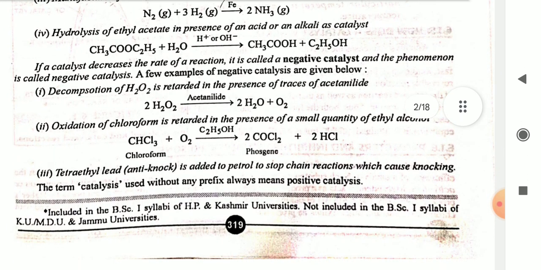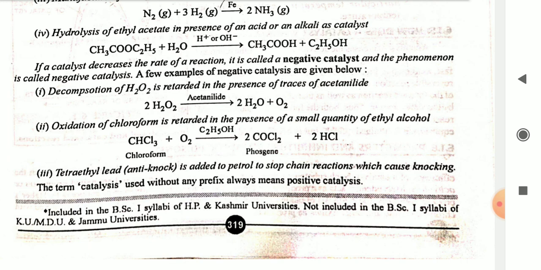Fourth, hydrolysis of ethyl acetate in presence of an acid or an alkali as catalyst. CH3COOC2H5 plus H2O in the presence of H positive or OH negative gives CH3COOH plus C2H5OH. If a catalyst decreases the rate of reaction, it is called a negative catalyst and the phenomenon